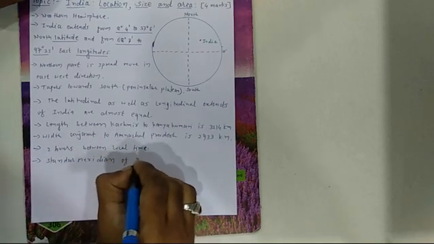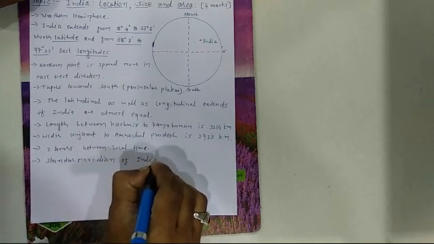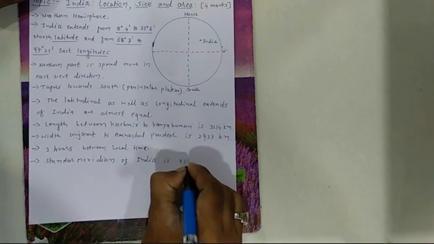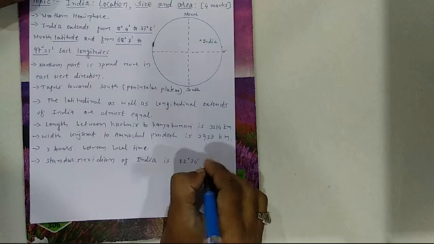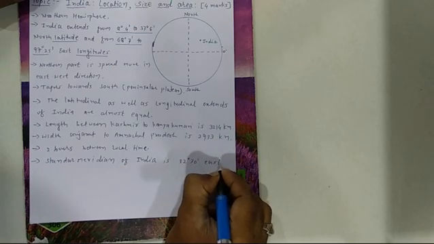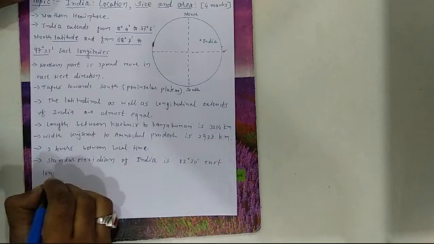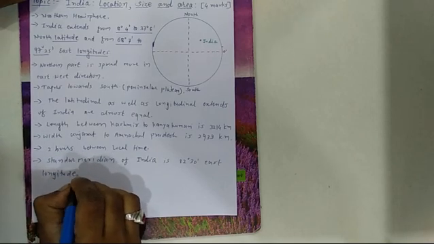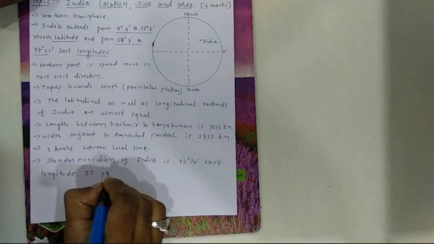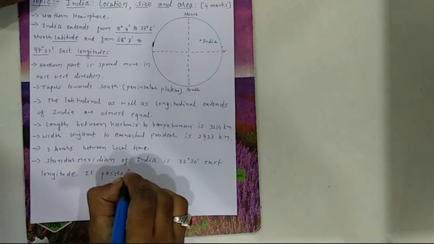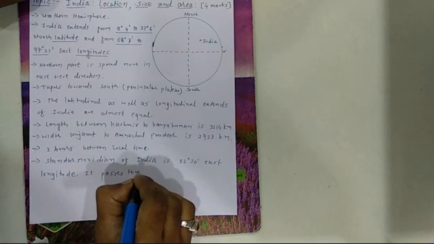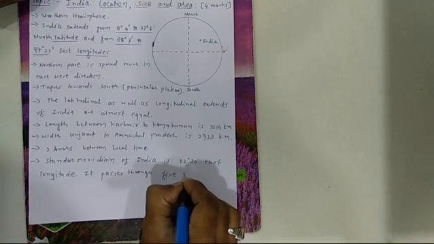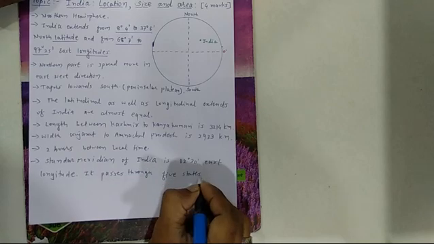The standard meridian of India is 82 degree 30 minutes east longitude, and it passes through 5 states. Which 5 states, I will show you.